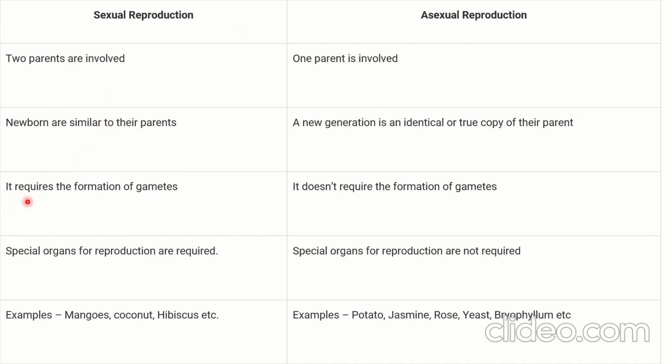Third, sexual reproduction requires the formation of gametes. Gamete formation is required because when the gametes fuse, a huge process takes place and then the baby comes out. But in asexual reproduction, no formation of gametes is required, because once a copy is made inside, the cell gets divided. Special organs for reproduction are required in sexual reproduction, but for asexual reproduction, no special organs are required. They just need to make a copy and then divide. Examples are mango, coconut, and hibiscus for sexual reproduction, and potato, jasmine, rose, yeast, Bryophyllum, etc. for asexual reproduction.